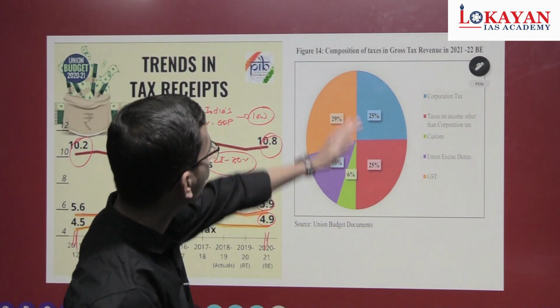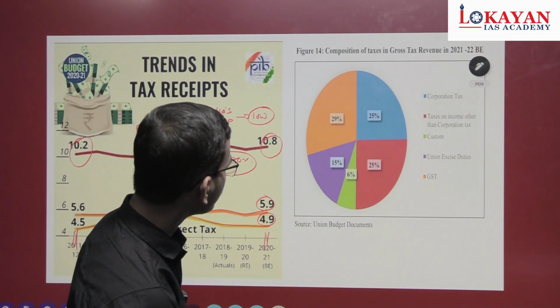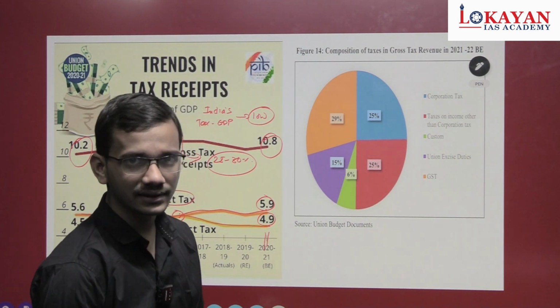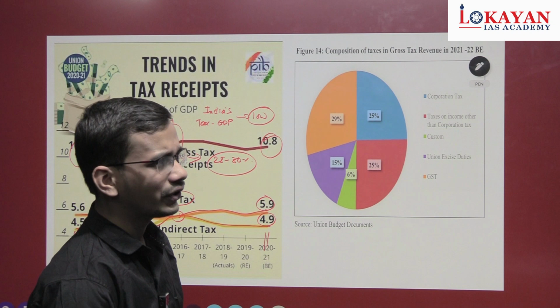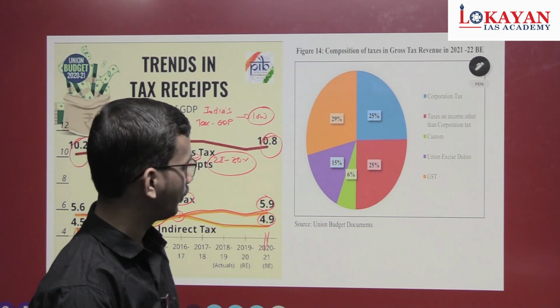Now see, the share of composition of taxes is from the Union Budget document. Very important, because a question can be asked like arrange the following taxes in increasing or decreasing order, or a question like GST is the maximum contributor in the tax revenue.